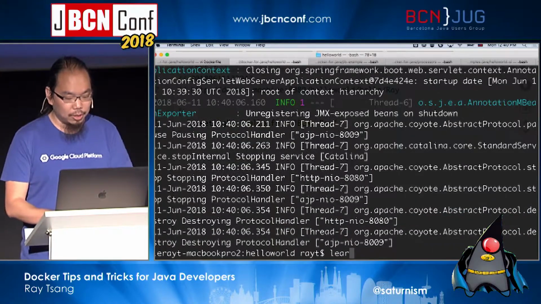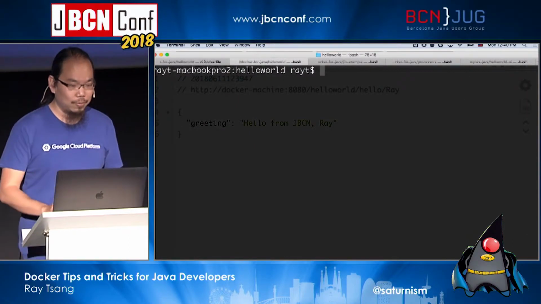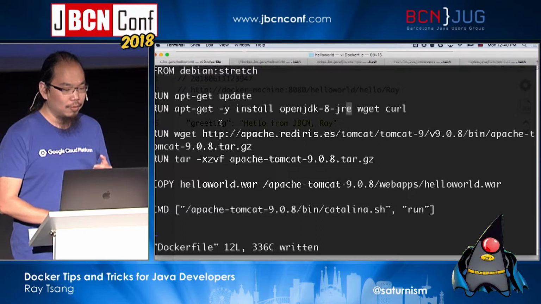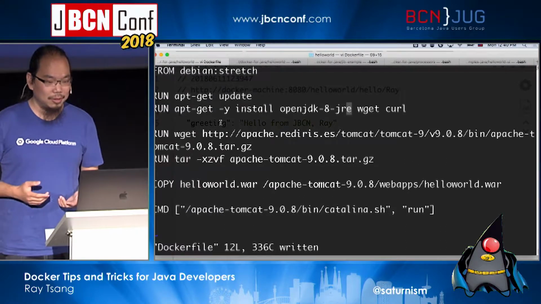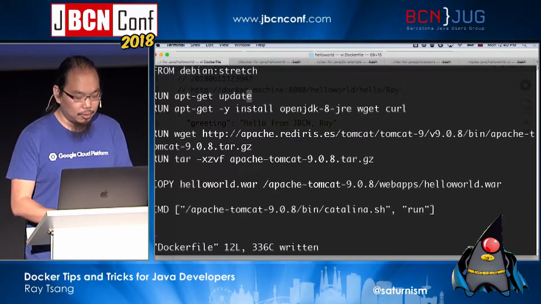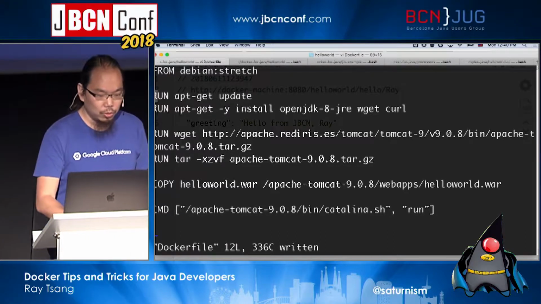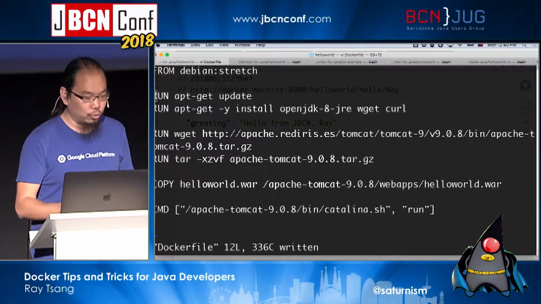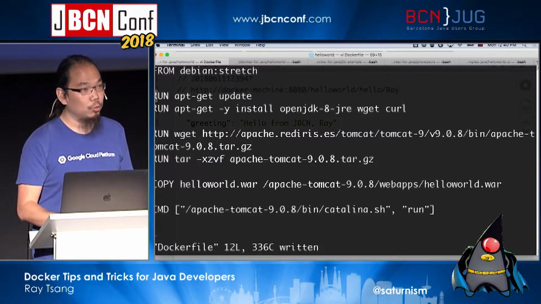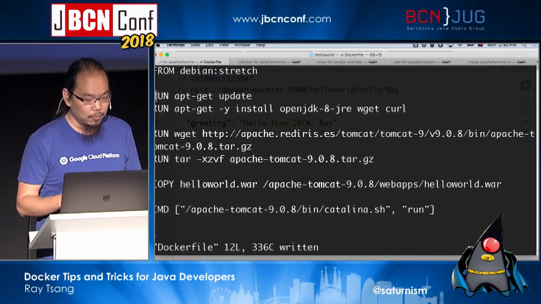But there are still a lot of things that are wrong with this particular image, okay? There are a lot of not so good practices in here, okay? So first of all, remember what I said about the layers. Every time you do a FROM and then do a RUN, every one of these commands will generate a new file system layer that actually has the files, okay?